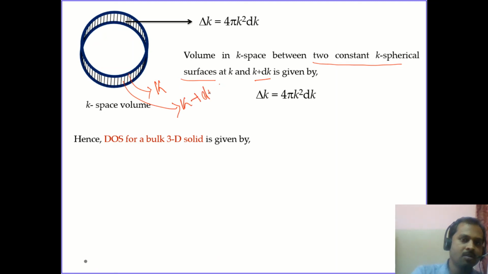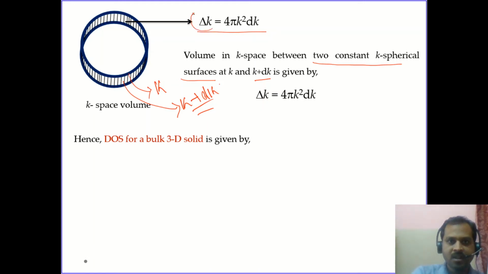The total volume occupied between these two surfaces will be given by delta k, which is equal to 4 pi k square dk. So this is like a sphere. There are two concentric spheres, and the total volume of the shell between these two spheres is 4 pi k square dk.